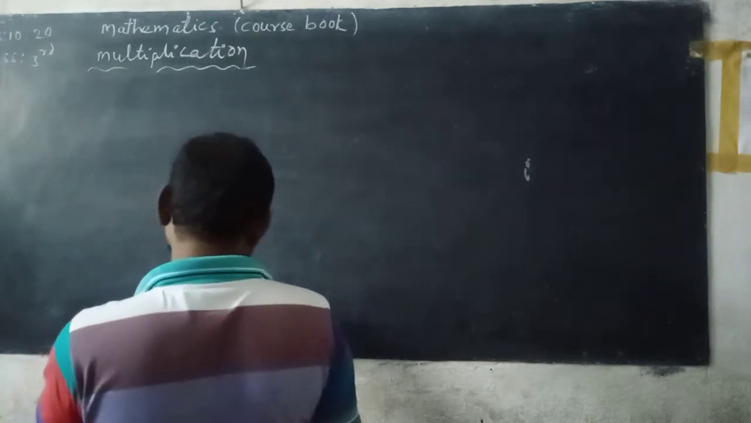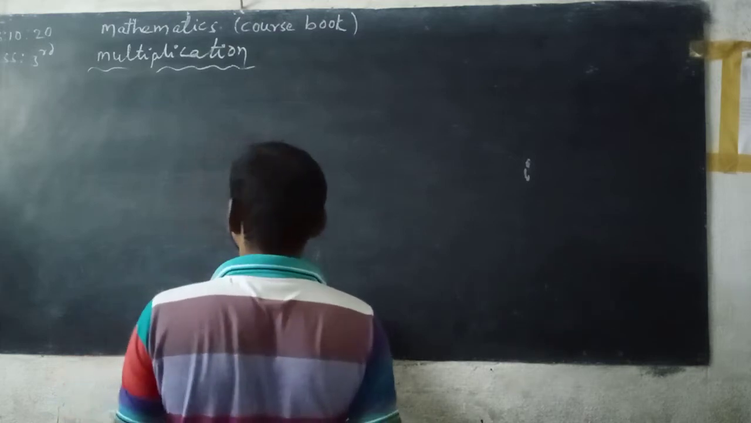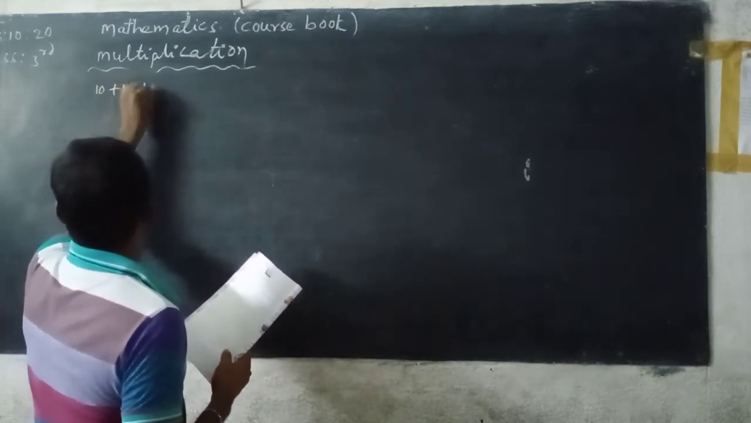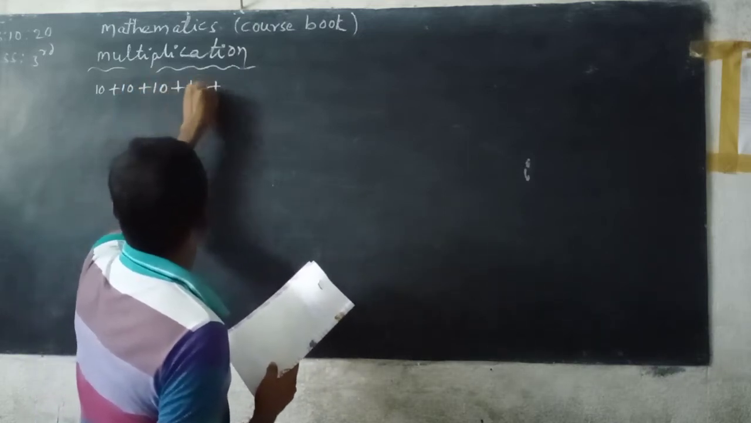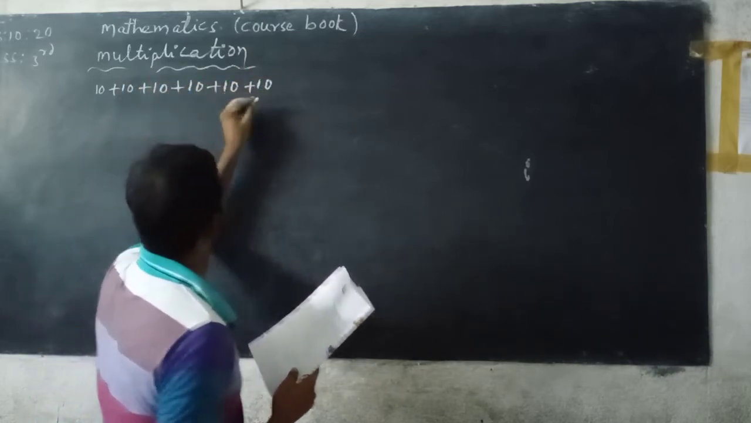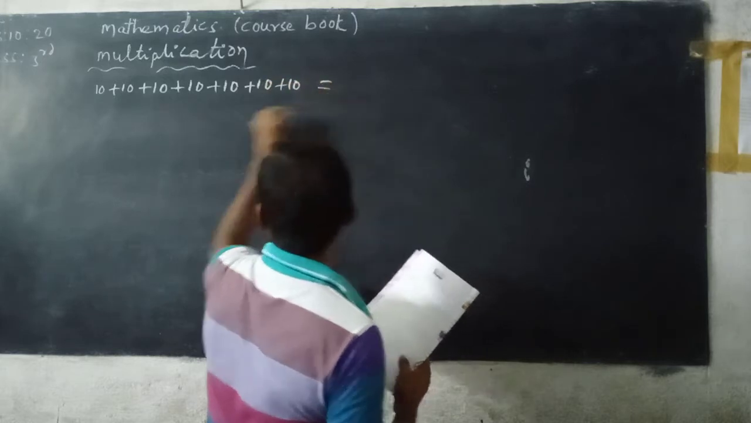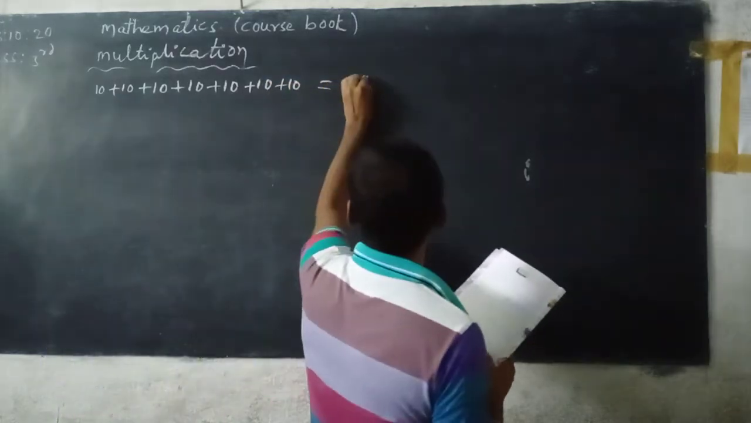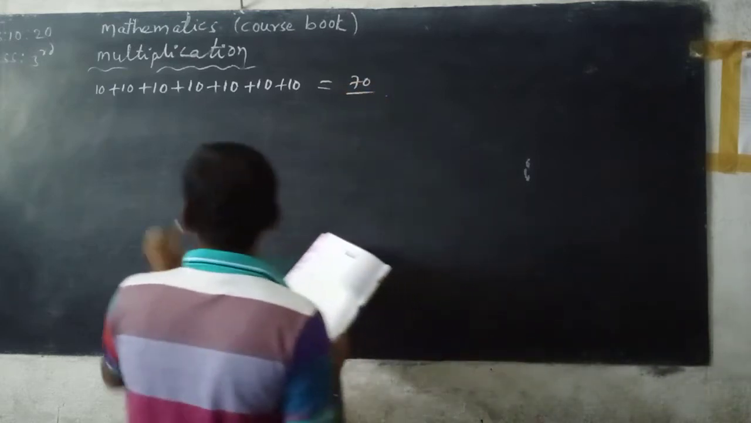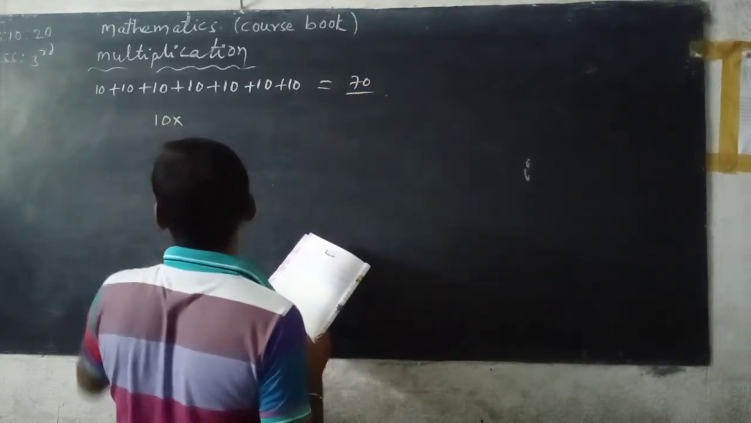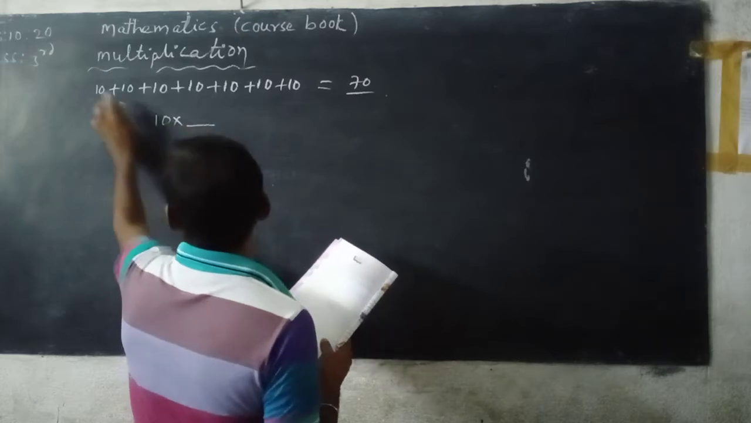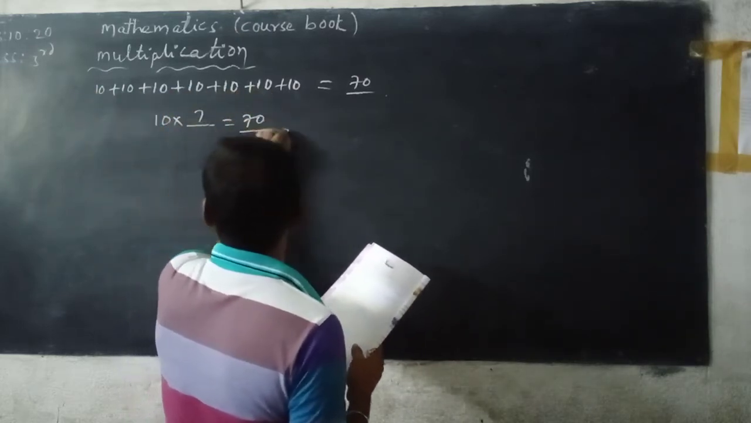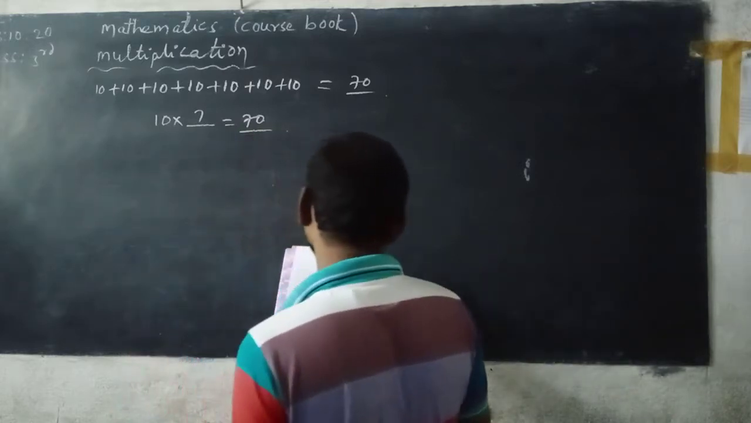Then how many times repeated? 1, 2, 3, 4, 5, 6, 7. See here, 10 plus, and 20, 30, 40, 50, 60, 70. You can add, you will get 70. Now here, 10 into 10, how many times repeated? 7 times. So 10 7s are 70 is the answer. The product of 10 into 7 is 70.